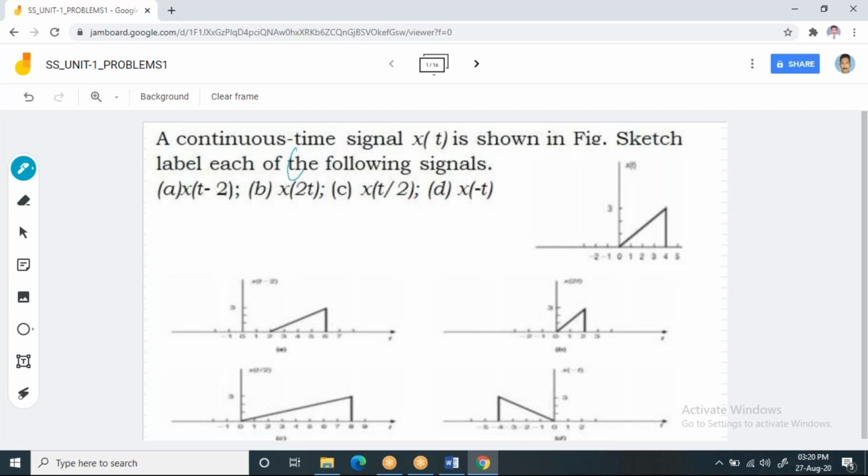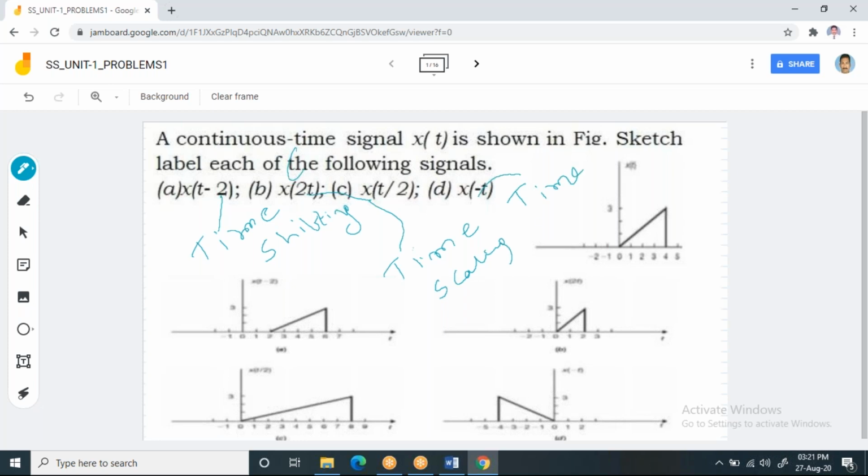Yeah, this is the example. This example is for time shifting. And this is time scaling. And this is time reversal.